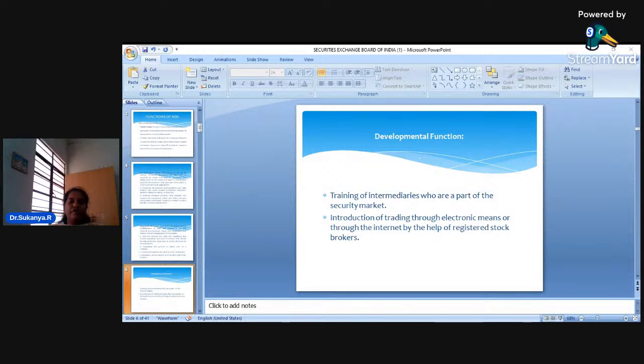So if I need this information, the financial intermediary, that is the brokers, should have complete information. Only if they have complete information will they be in a position to give me a suggestion.